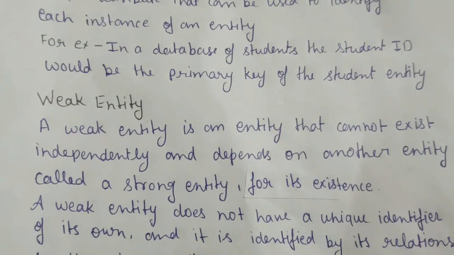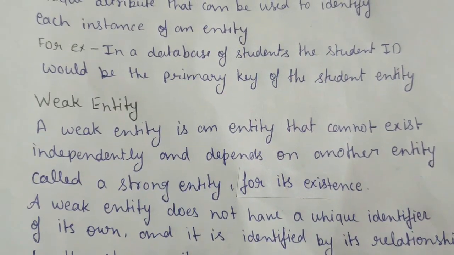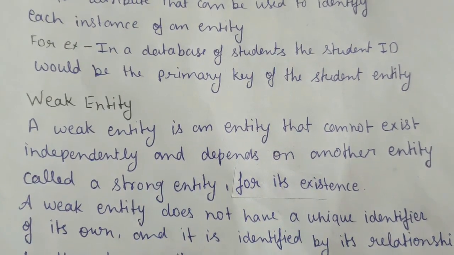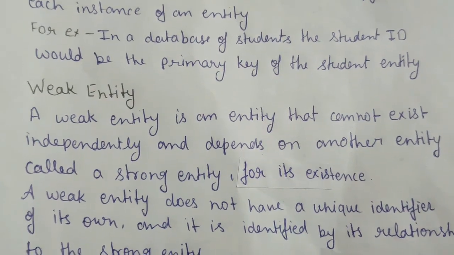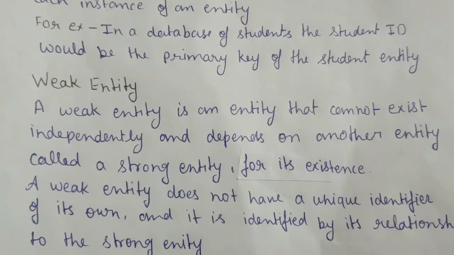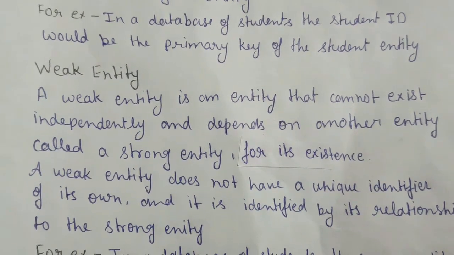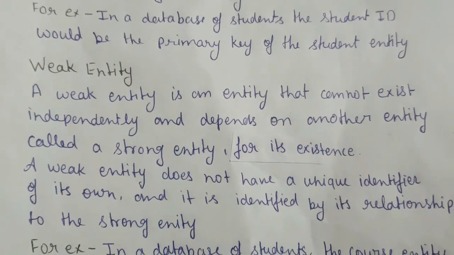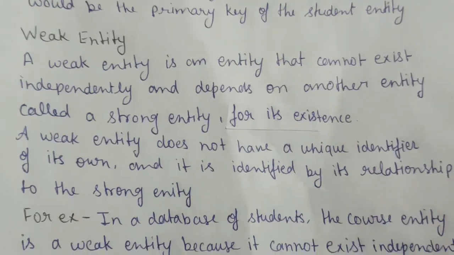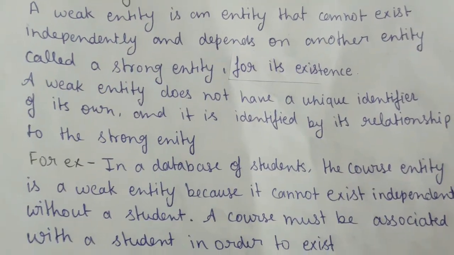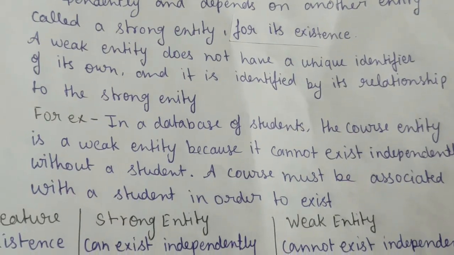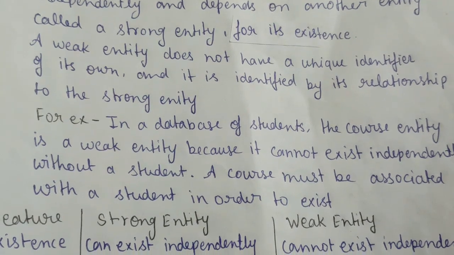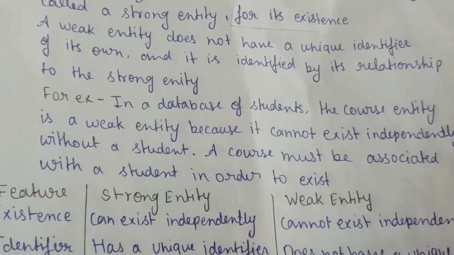Weak entity. A weak entity is an entity that cannot exist independently and depends on another entity, called a strong entity, for its existence. A weak entity does not have a unique identifier of its own, and it is identified by its relationship to the strong entity. For example, in a database of students, the course entity is a weak entity because it cannot exist independently without a student. A course must be associated with a student in order to exist.